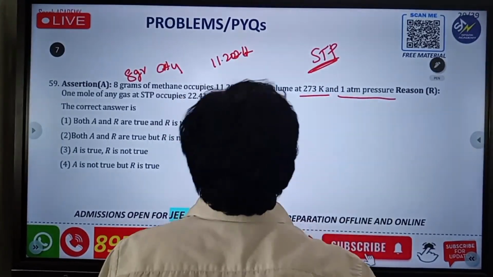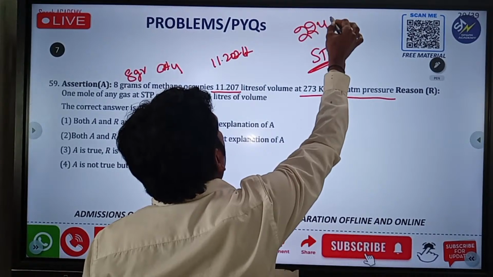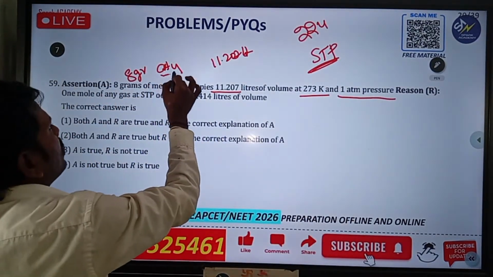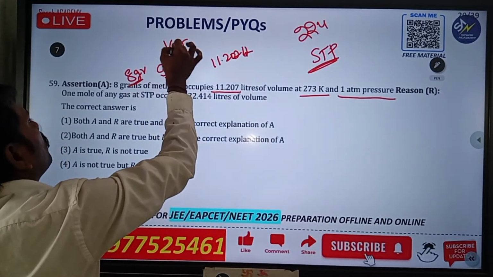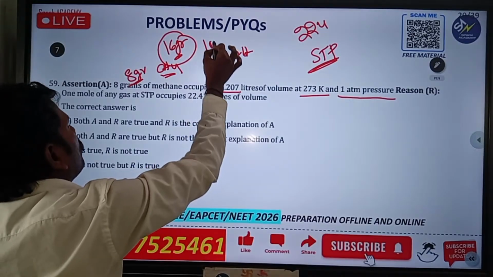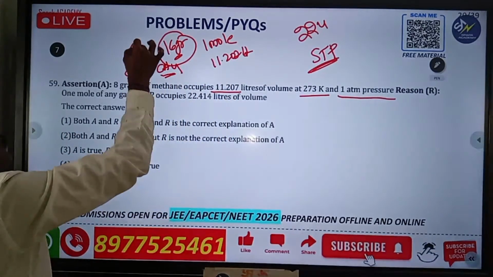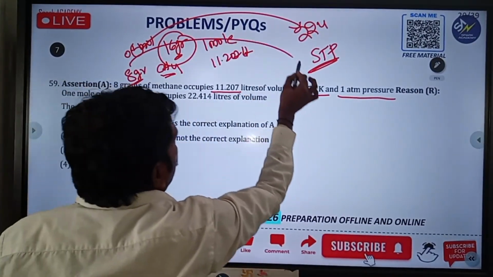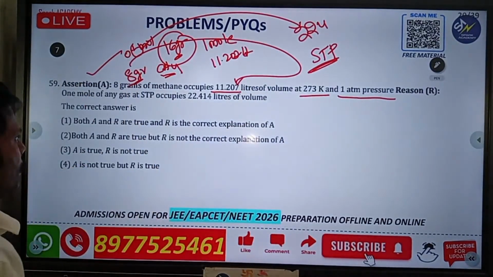Whenever it is STP, you already know that any gas occupies 22.4 liters. But here they are giving 8 grams of it. Generally, CH4 means 16 grams. If it is 16 grams, it is going to be 1 mole. That's why if it is 8 grams, it is going to be 0.5 mole. So 1 mole contains 22.4 liters, so 0.5 mole contains 11.2 liters. So this assertion is right.